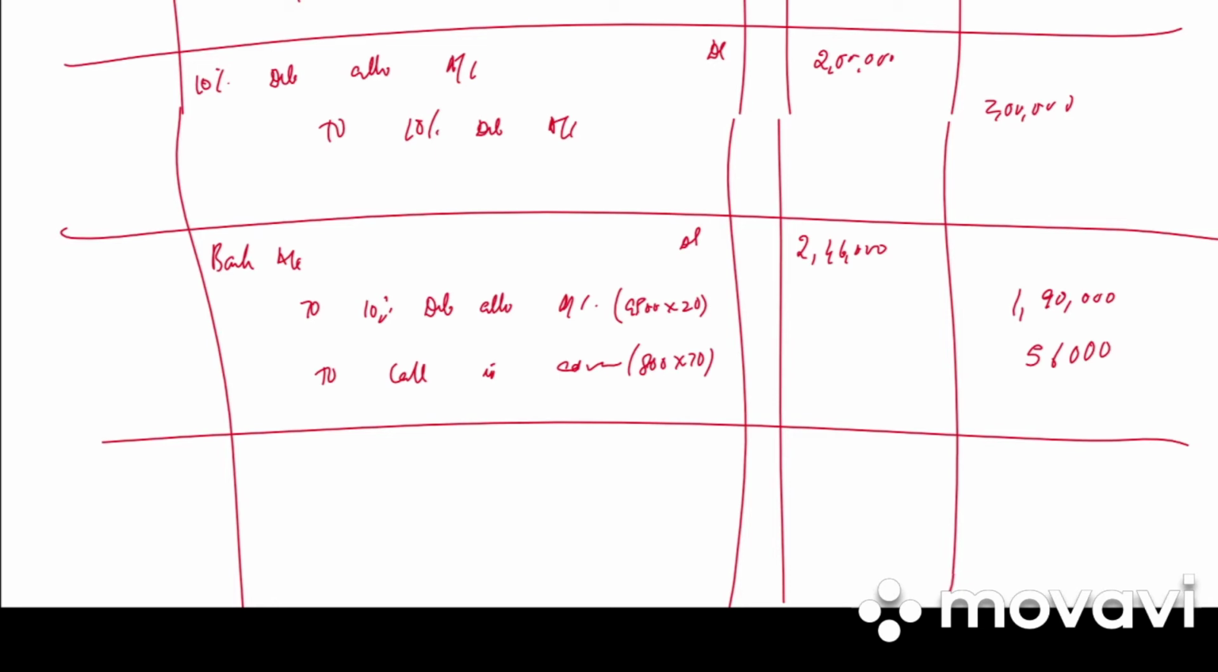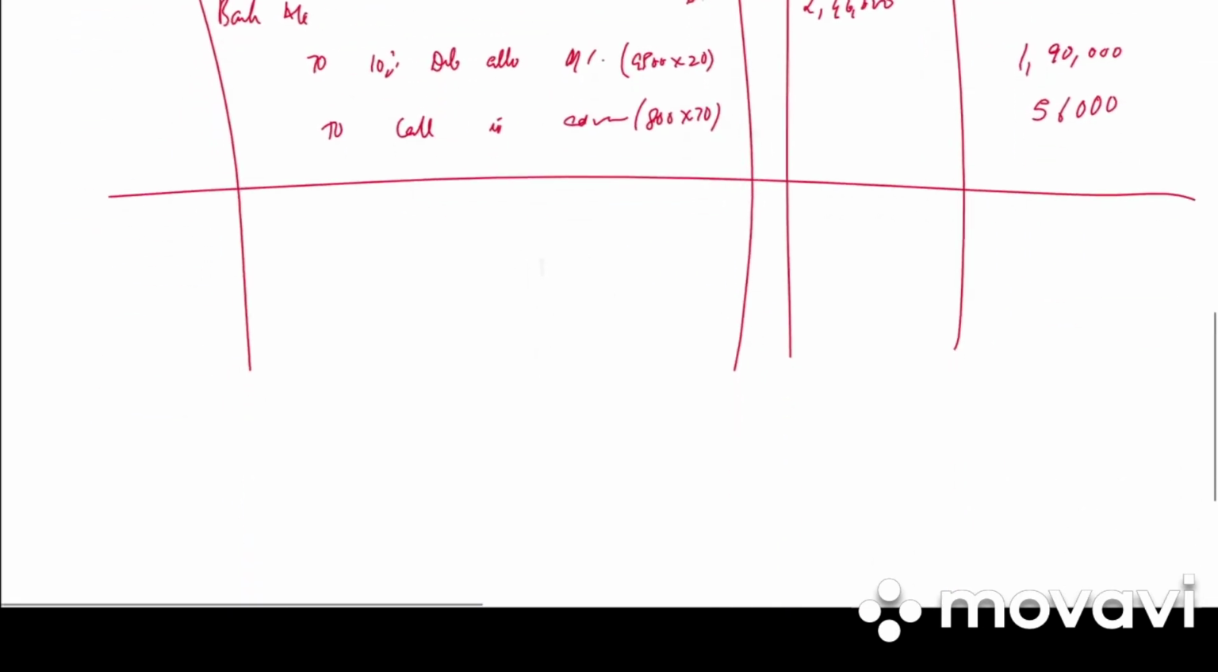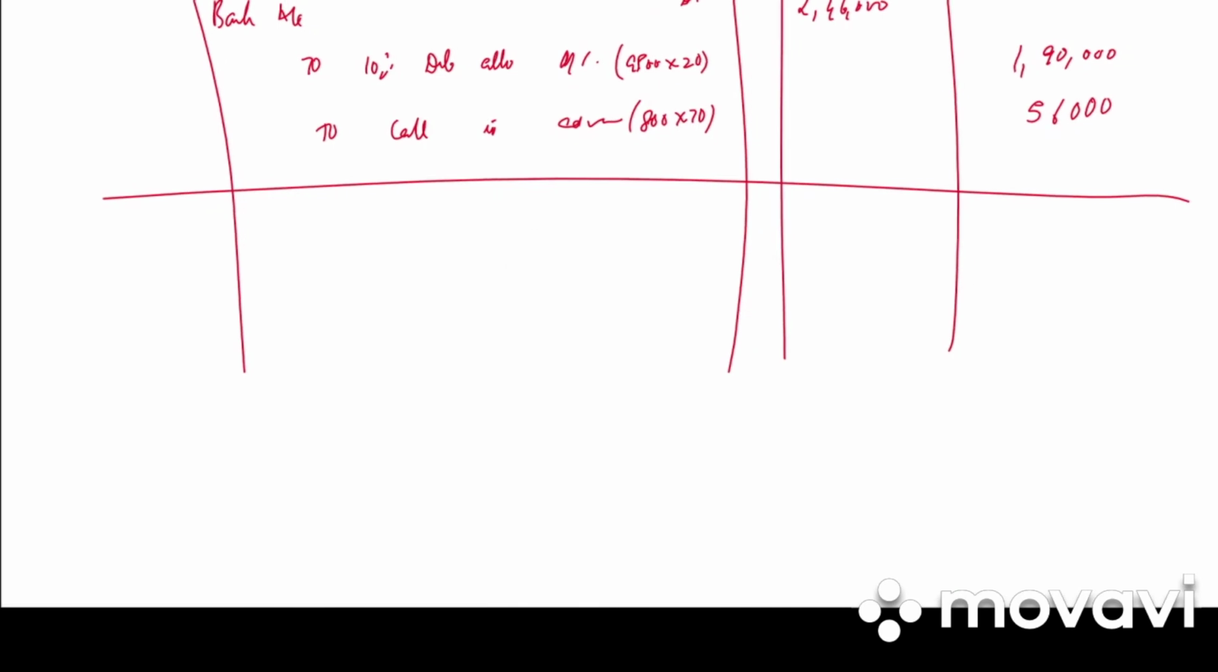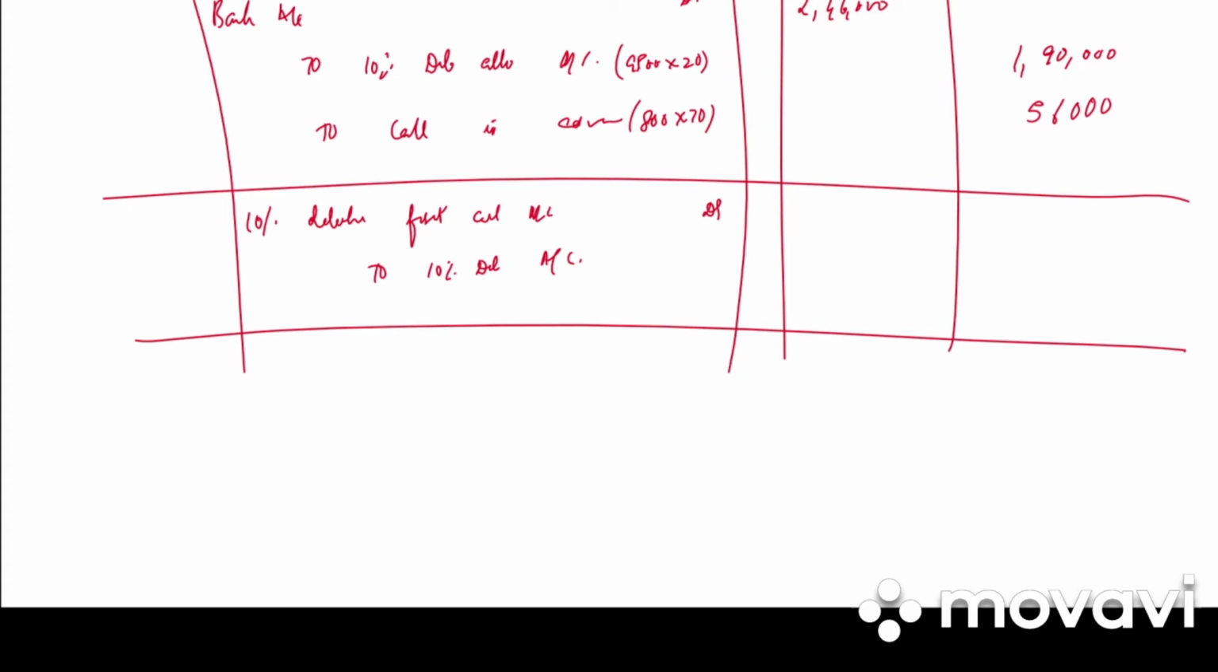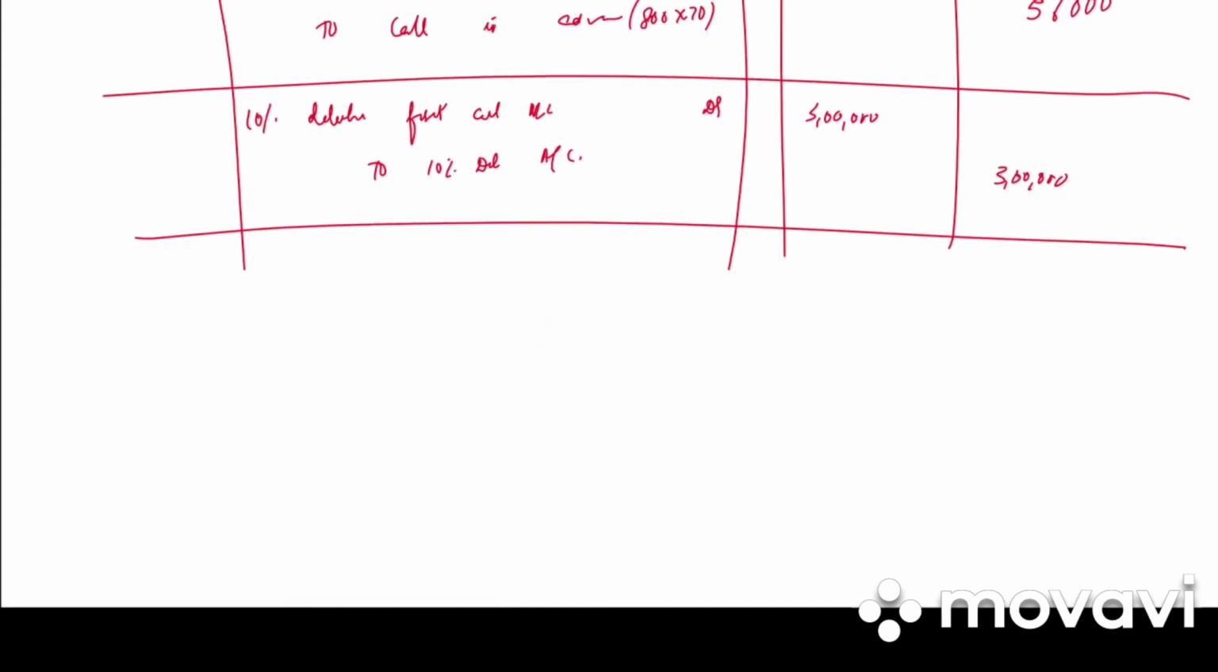Allotment money received on 9,500 debentures plus calls in advance on 800 debentures at rupees 70 per debenture. Next we have 10% debenture first call account debited to 10% debenture account. 1 lakh into 30, that is 3 lakh debit, 3 lakh credit. Write the narration. First call money due.